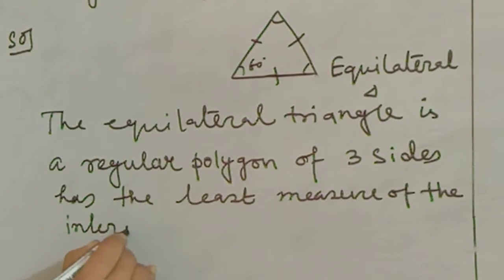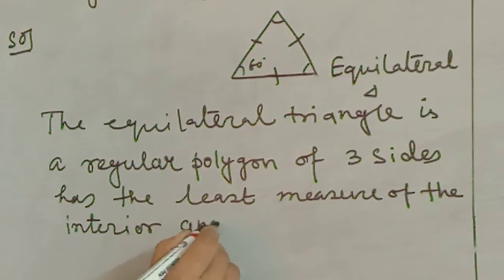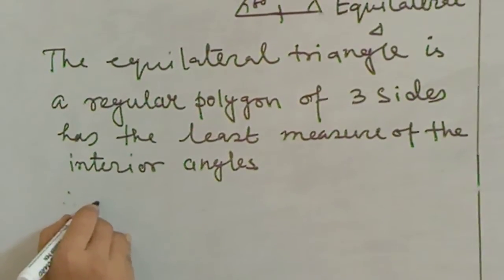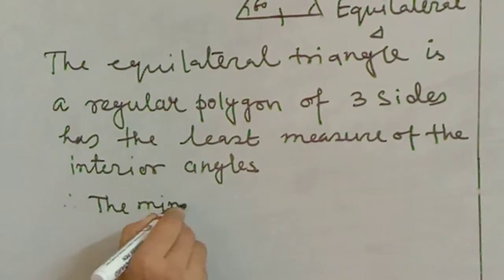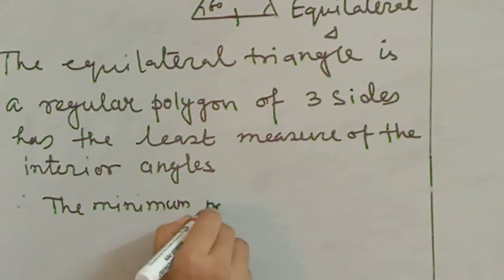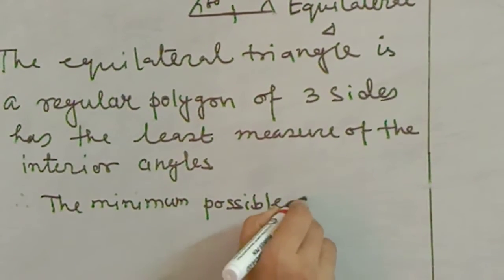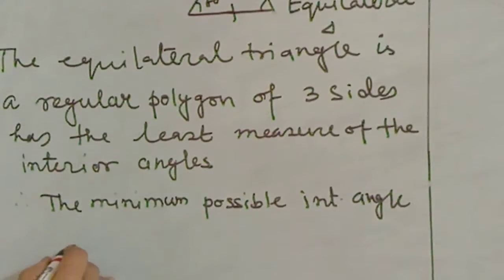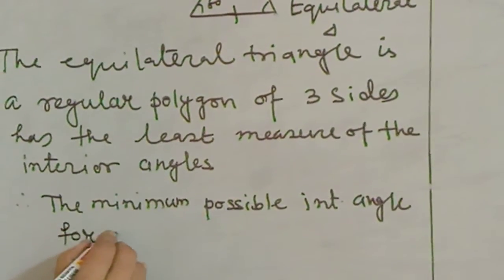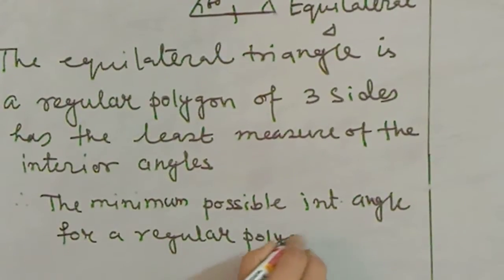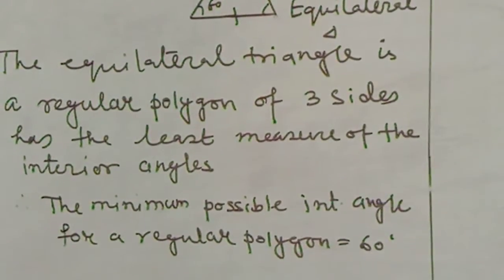Therefore the minimum possible interior angle for a regular polygon is equal to 60 degrees.